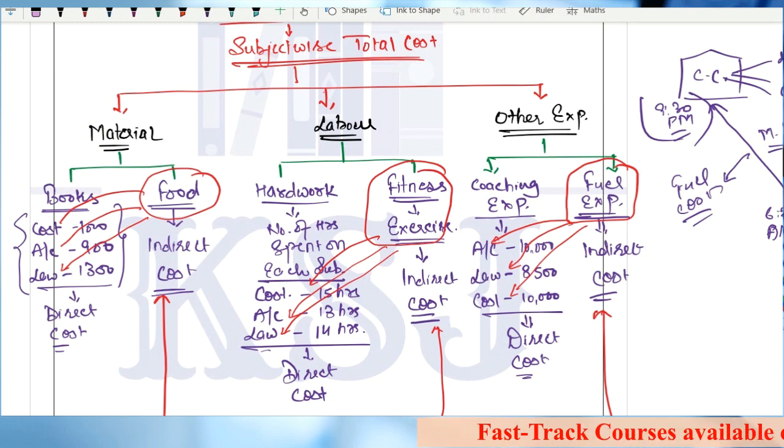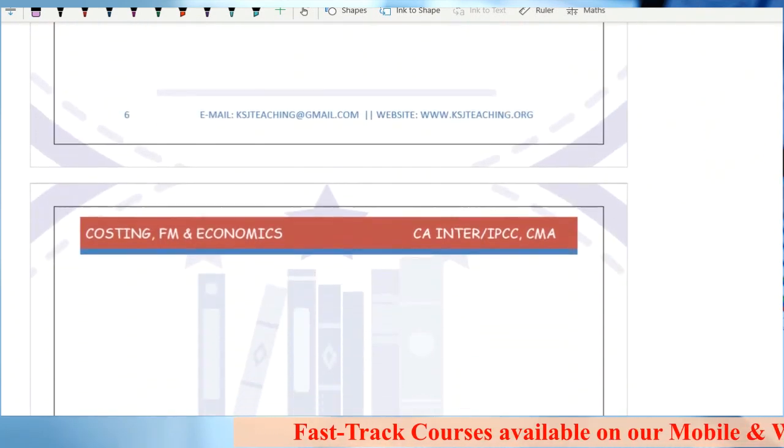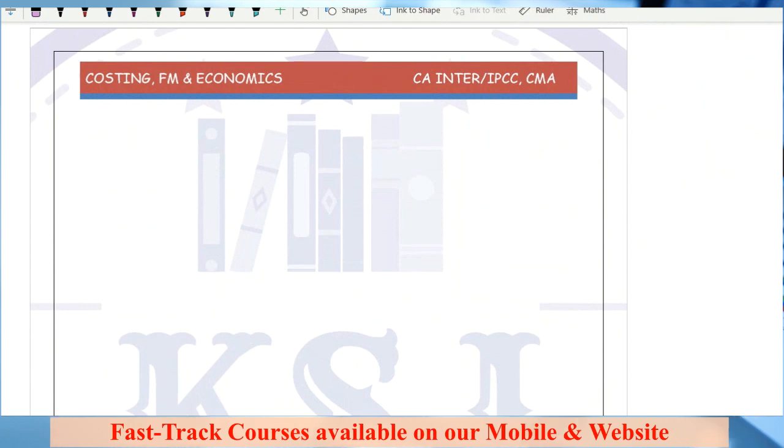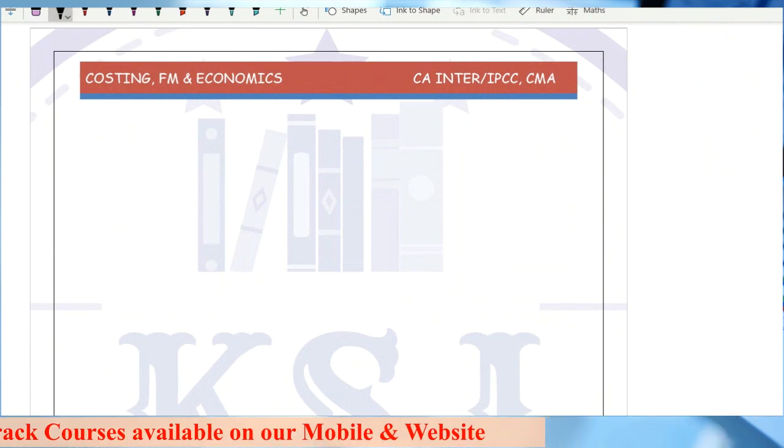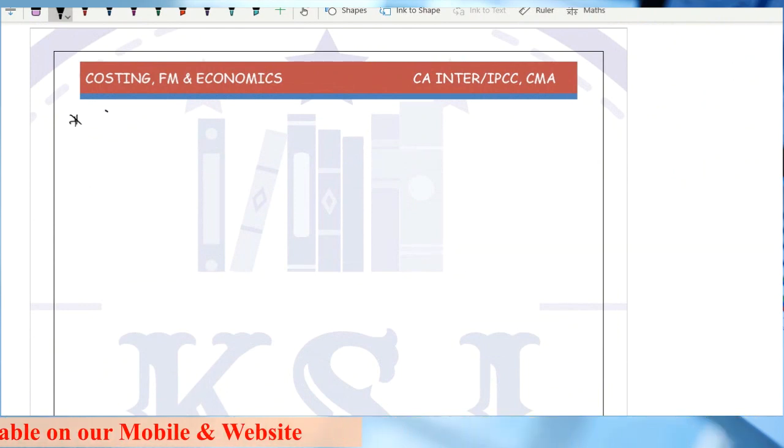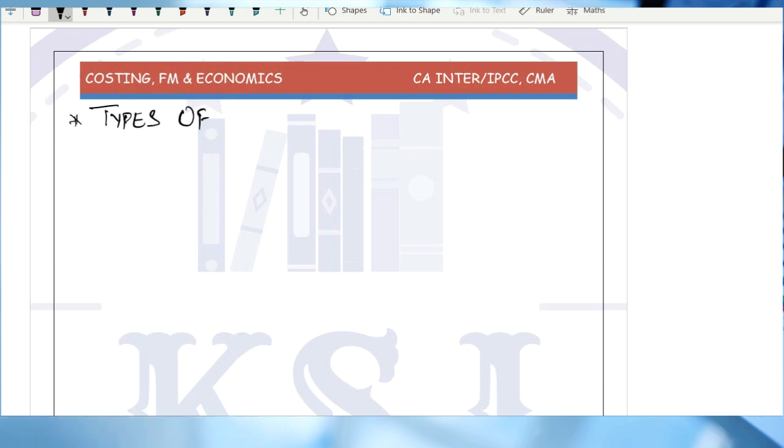Now, coming to the next topic. The topic for discussion is types of departments.